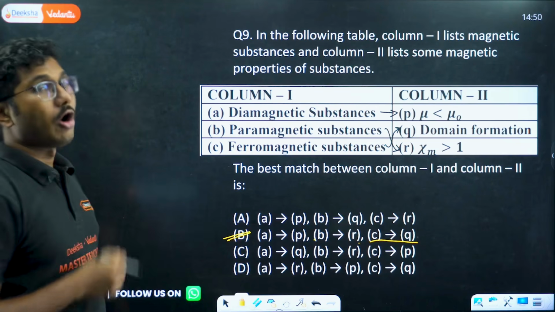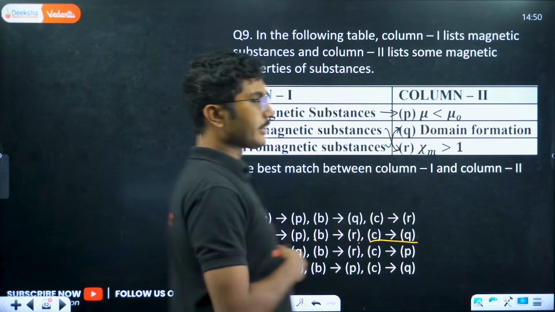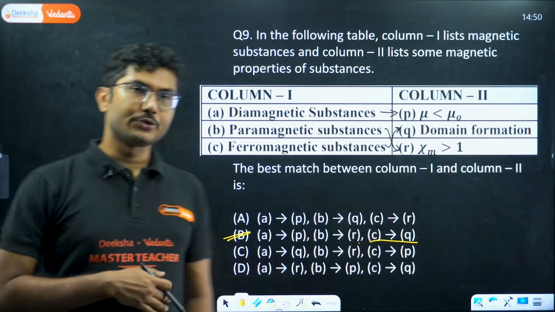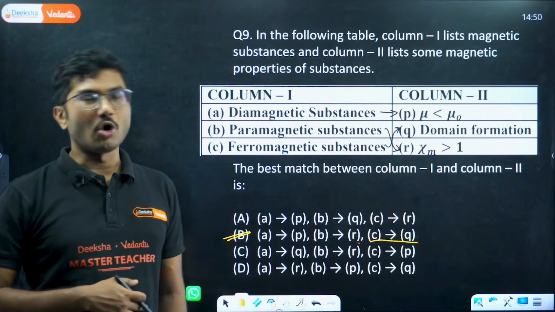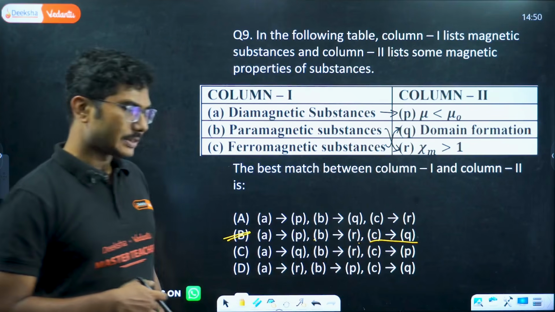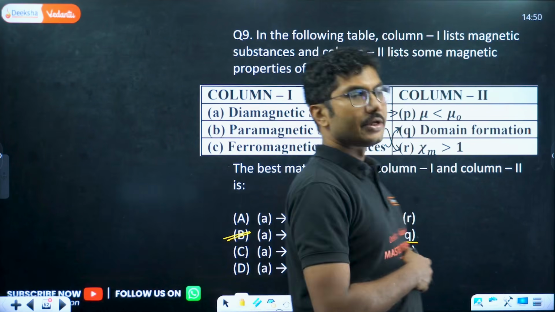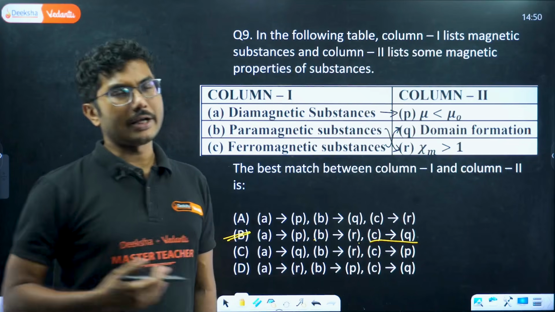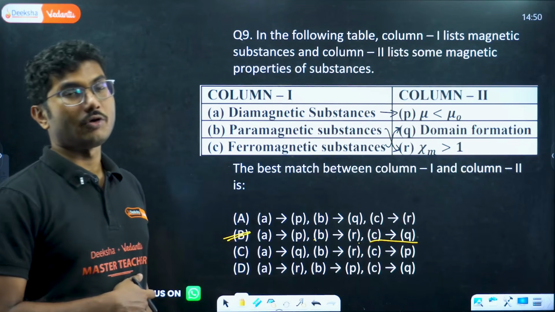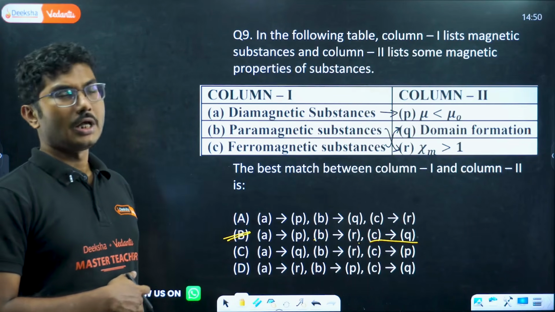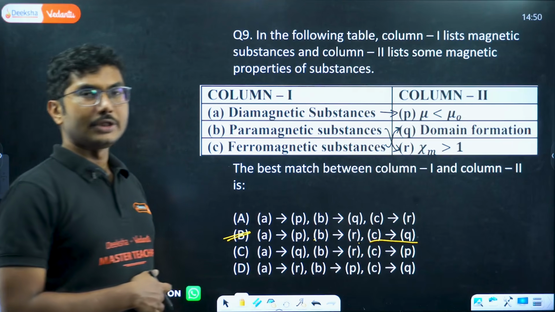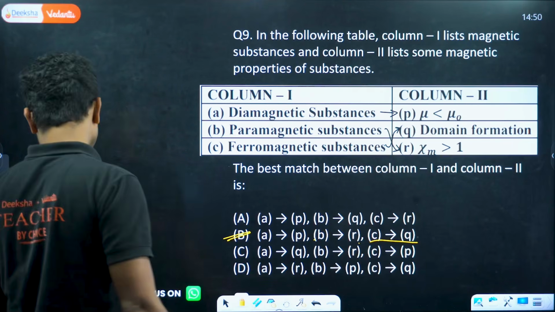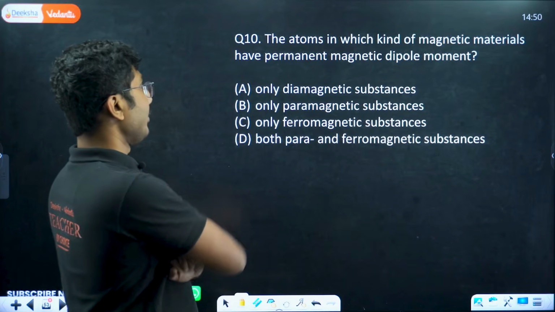In case of match the following type of questions, if you are not sure which one to match, you should at least try 1 or 2 of the matches possible. In some cases only 1 is sufficient, in some cases you require 2 of them to match. Based on that you can guess the final answer. Match the following type of questions are getting super popular, not only in your PUC but also in your KCET exam, so you need to practice them as well. So let's continue with the next question.